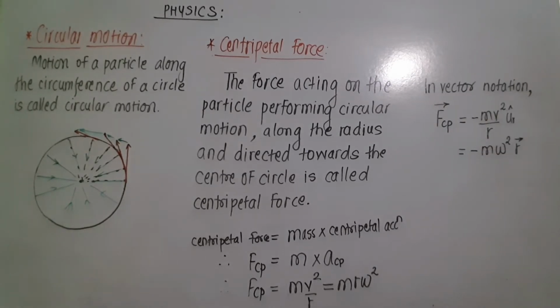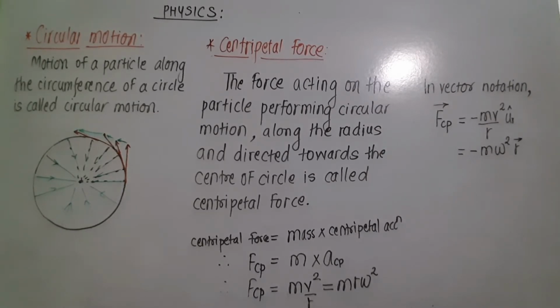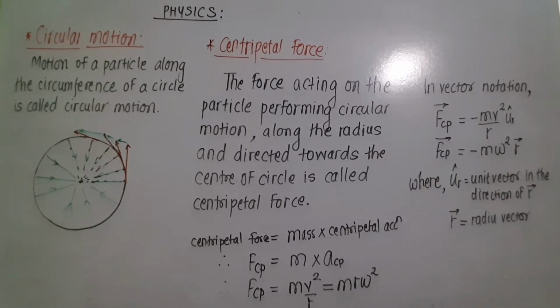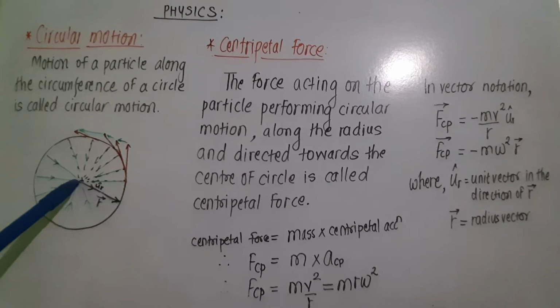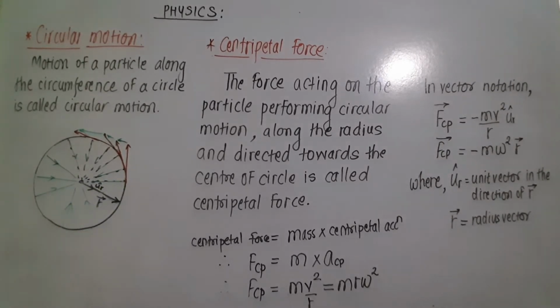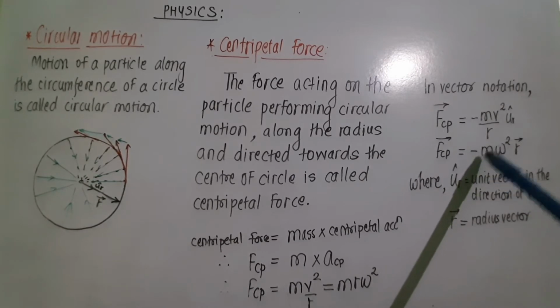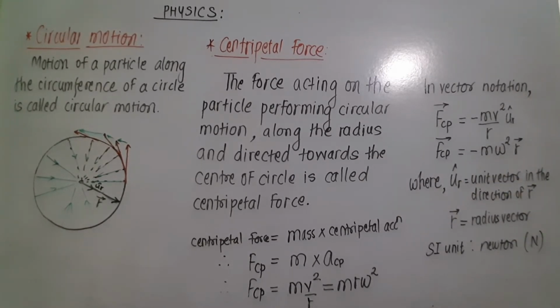In vector notation, centripetal force vector F is equal to minus m v square upon r vector ur, and in terms of angular speed, minus m omega square vector r, where vector ur is the unit vector in the direction of the radius vector and vector r is the radius vector. Radius vector is always directed away from the center and the direction of centripetal force is always towards the center but along the radius. So it is indicated by this negative sign here. It is a force, so its SI unit is Newton and dimensions are M L T to the power minus 2.